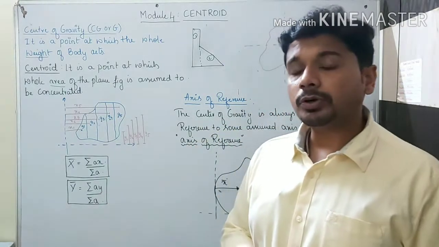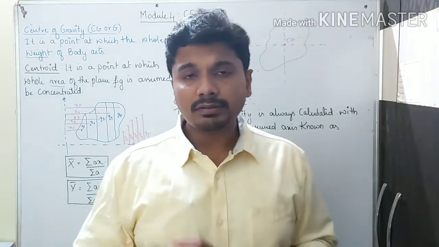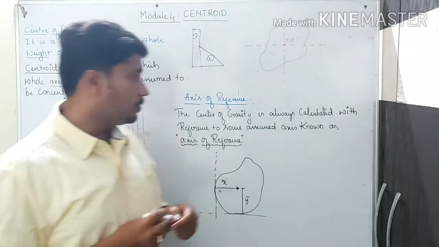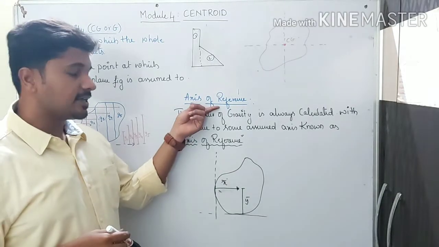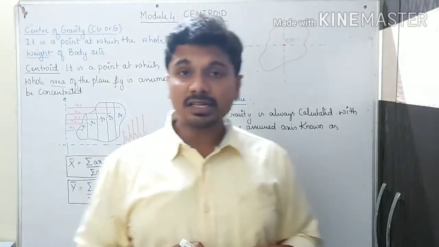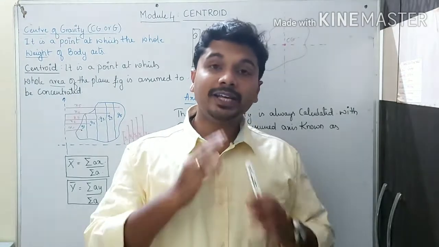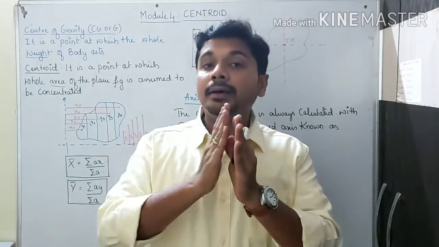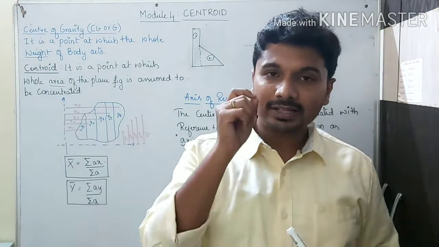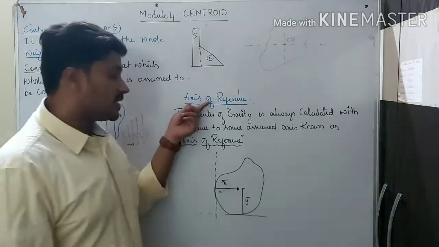Before going for the numericals, we need to understand one particular step which we always need to think about at the initial starting of the problem. That is the axis of reference. What is an axis of reference? Reference is always a known point. If we know that known point, we can measure things with respect to that point. For any body, if we want to find the CG, we need to know the reference point. That is the axis of reference.